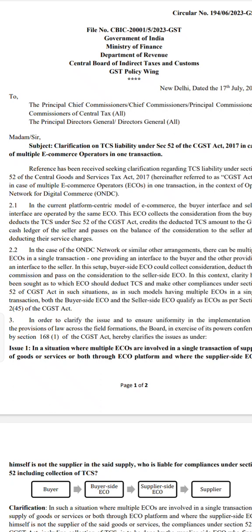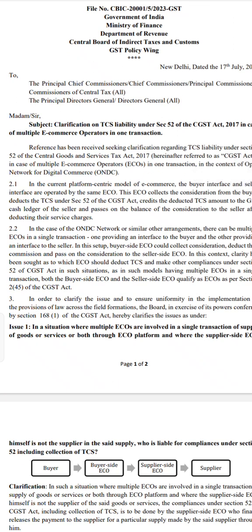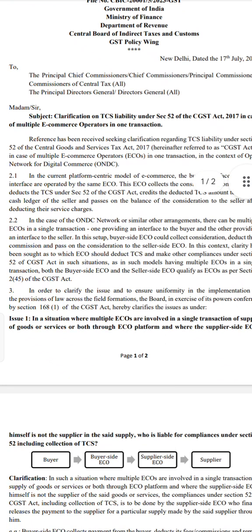Now what should the seller do? The seller is also a GST registered person. The seller will log into his GST portal, where he will see the TDS and TCS credit received. There he will check the transactions and accept them. After he accepts, that TCS amount will be reflected in the electronic cash ledger of the seller. Up to here, I hope everything is clear, because we all know this, and the circular is also not about this.